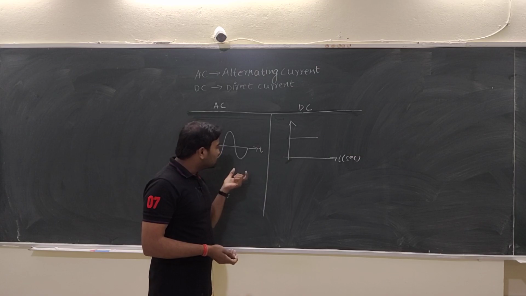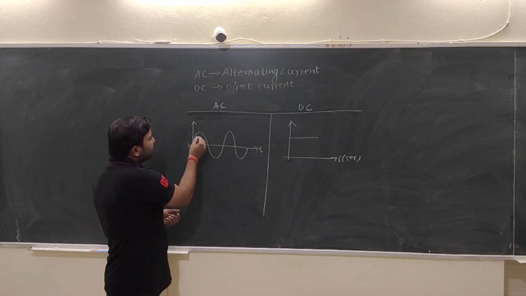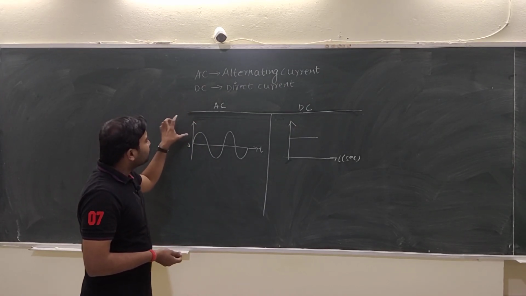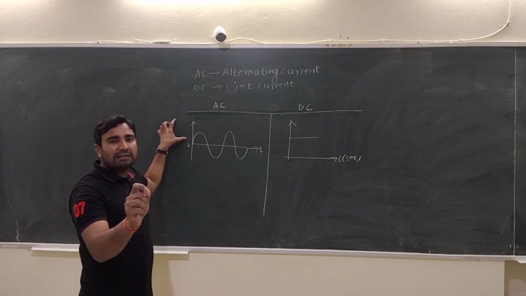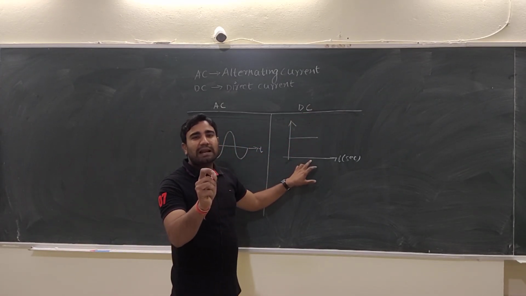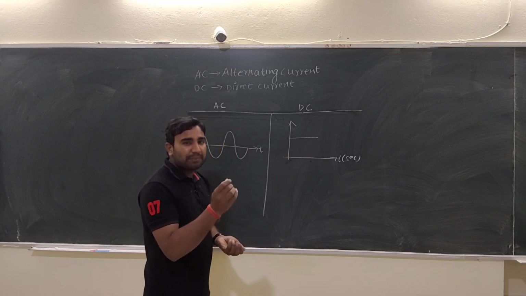So from this figure we can conclude one very simple point. The waveform of AC is bidirectional in nature, but the waveform of DC is unidirectional in nature. That is one of the main points. This is the basic difference.